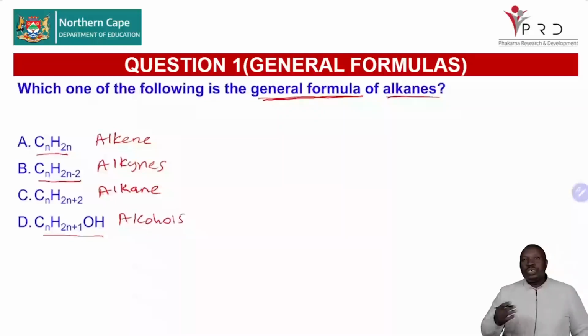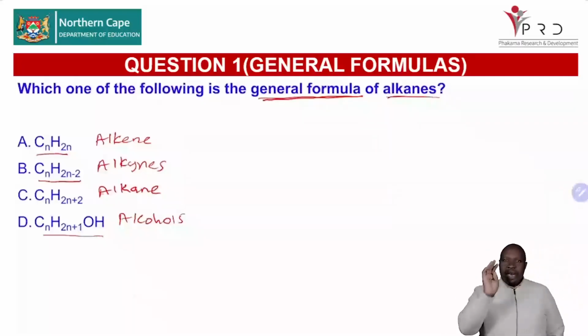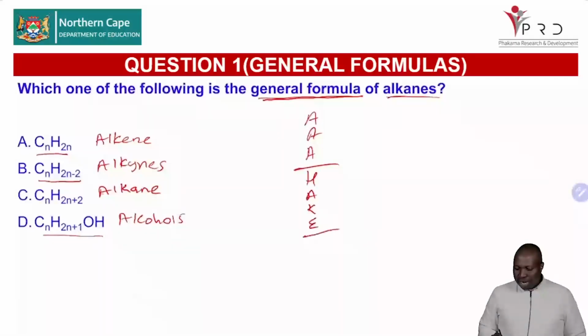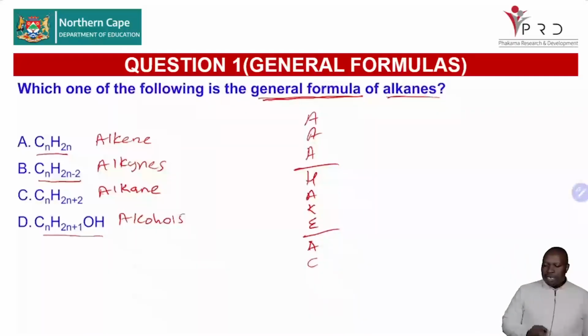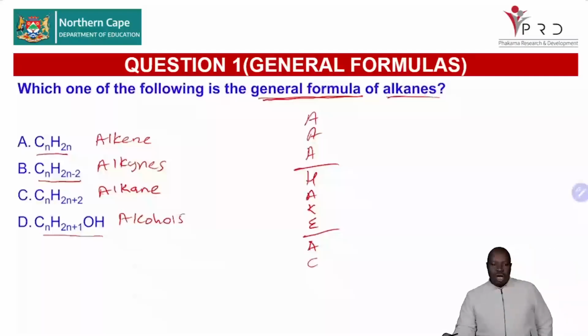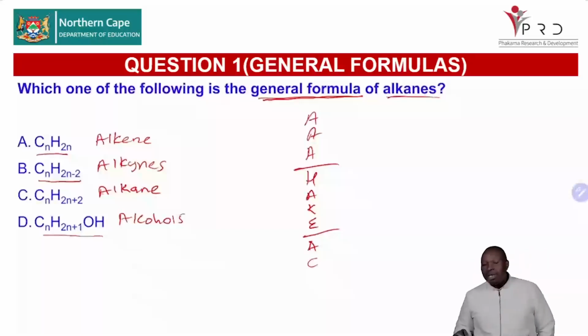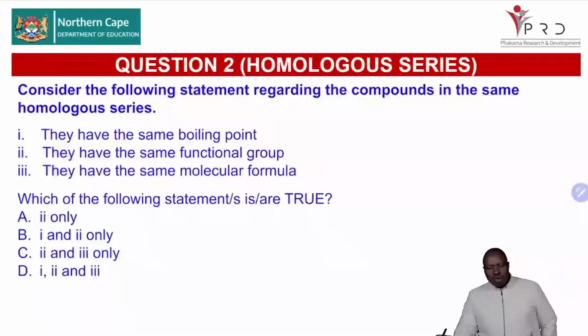So you are now able to determine the general formulas for these homologous series. I hope that helps you, and you will not forget the importance of knowing the general formula for the 9 homologous series that we talked about, so that you don't forget that you have 9 homologous series, and for all of them you must know their general formulas. I've shown you good examples with those 4, and I know that you will look at all of them, and when you go to the exam room, you must know all the general formulas for all the 9 homologous series. Now, let's go to question 2.